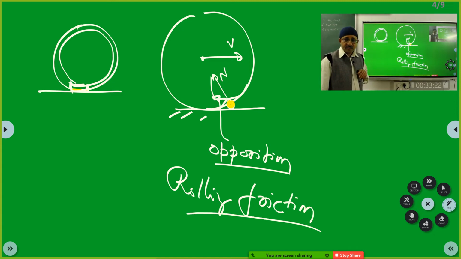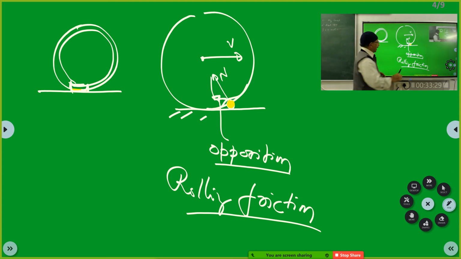Understood? Supposing your wheel was very sturdy, and even if a stone comes, it will not change its shape. Or there is no stone on the road, and as the wheel is moving, it's circular. Then there is no rolling friction.